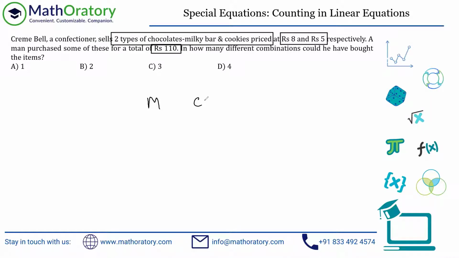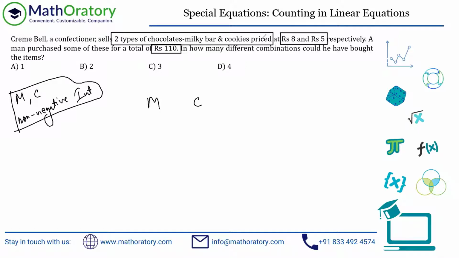But you can never have a decimal number of items, right? So M and C have to be integers. So keep a note of that. So M and C must be non-negative integers, right? It cannot be negative, of course. Could be zero, but cannot be negative. So non-negative integers, right? This is what we are looking for. Anyhow, let me just get back to the problem.